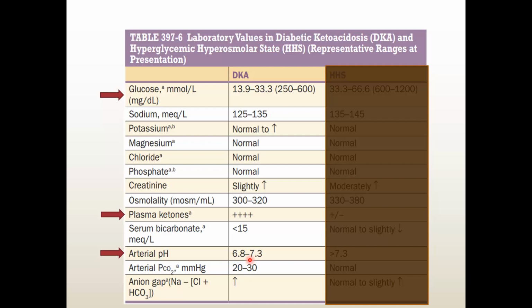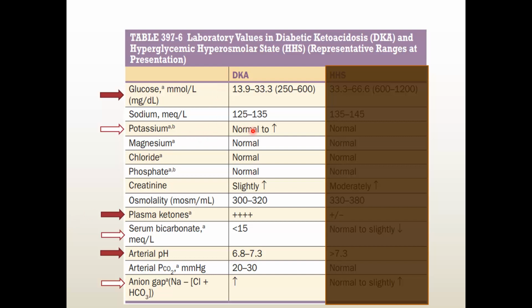It might get as low as 6.8. If it is less than 7, it is very severe acidosis, and you have to replace bicarbonate in that case. So these are the main features, and these are the features you can get also.